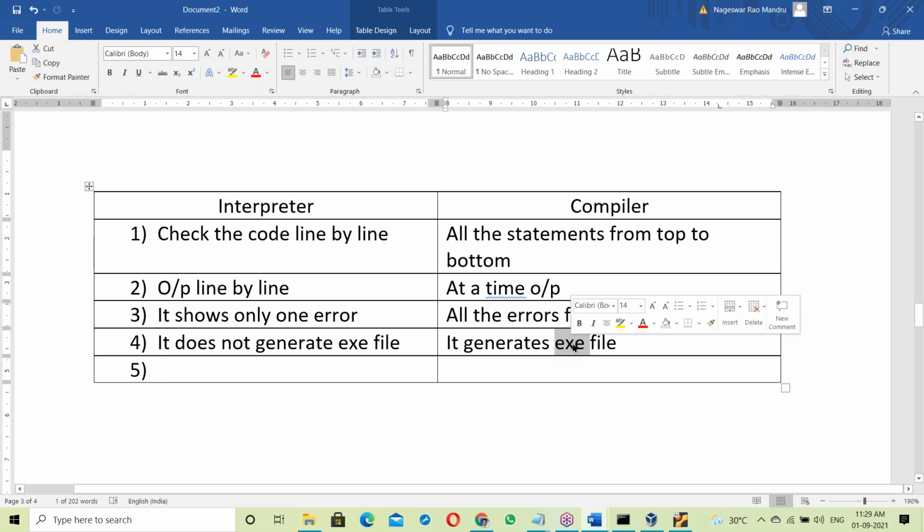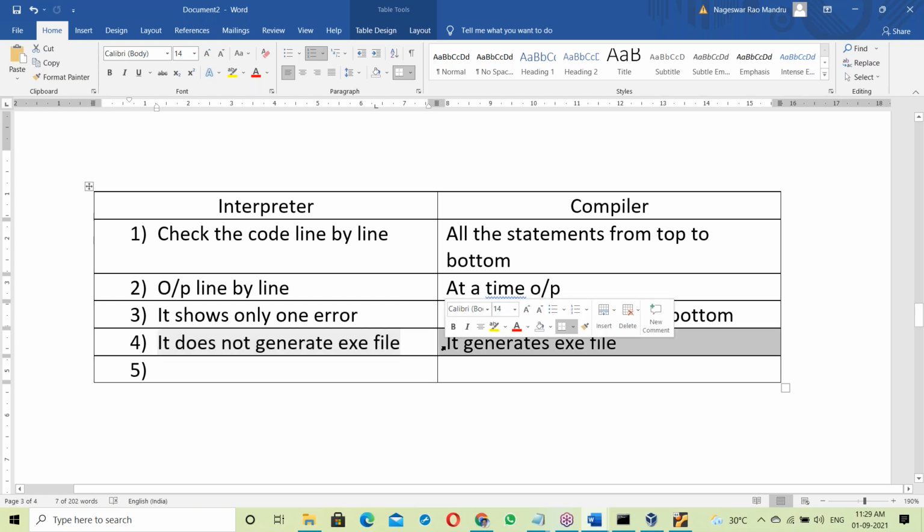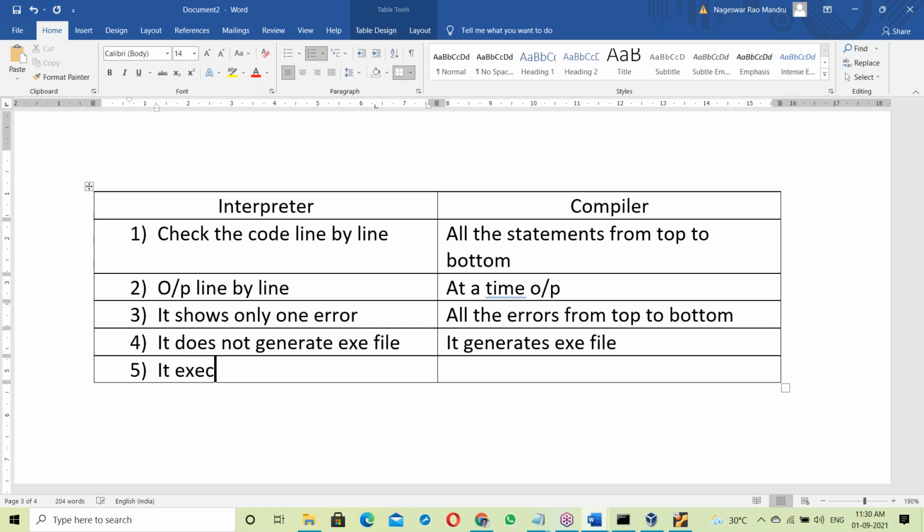Compiler-based languages have the exe file. Interpreter-based languages don't have an exe file. So the interpreter does not generate an exe file, the compiler generates an exe file. Interpreter-based, it executes source code directly.